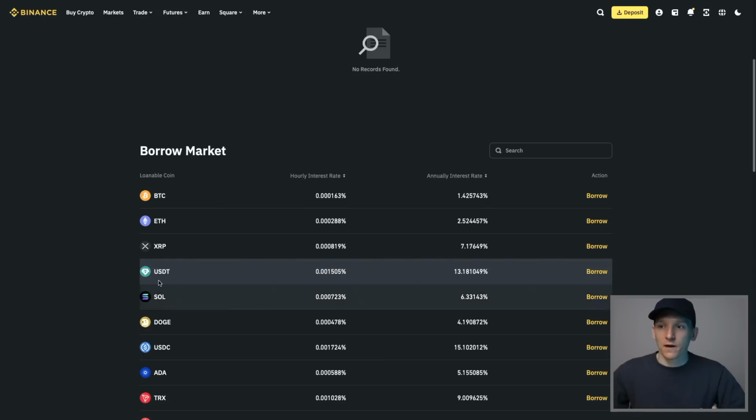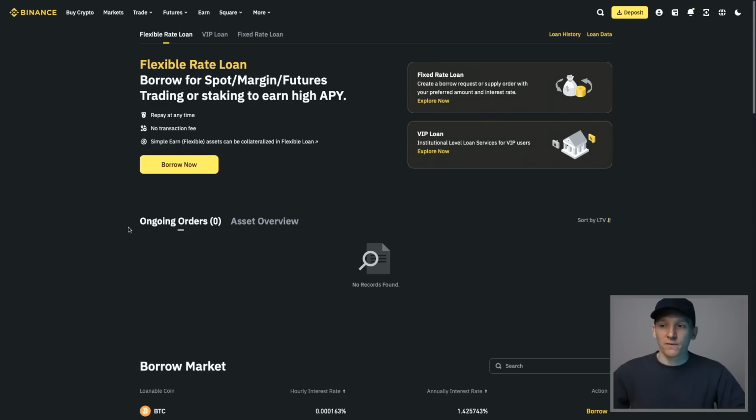So as we can see here for USDT, so let's say we have Bitcoin and we want to borrow a stable coin against it. We are paying an annual rate of 13%, and you can see that right here. But because this is flexible, it can change over time. So that means that we can borrow money, borrow stable coins, and we're paying 13% yearly now. It may be 10%, it may be 20%. It depends on supply and demand. So that's something we have to factor in and just make sure that we know exactly how that goes. That's a flexible rate loan.